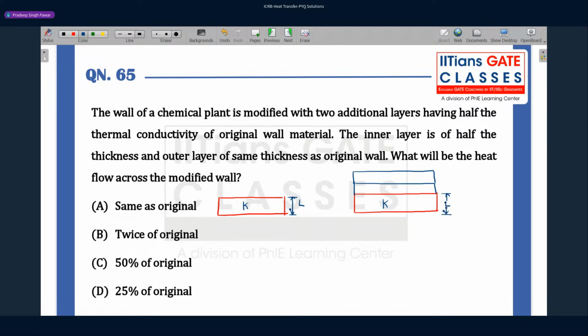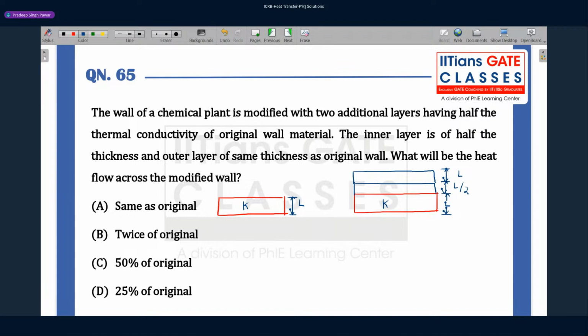Let's understand it. Now the inner layer is half the thickness, L by 2. And the outer layer is the same thickness, so the outer layer is L. Let's read the first line again.